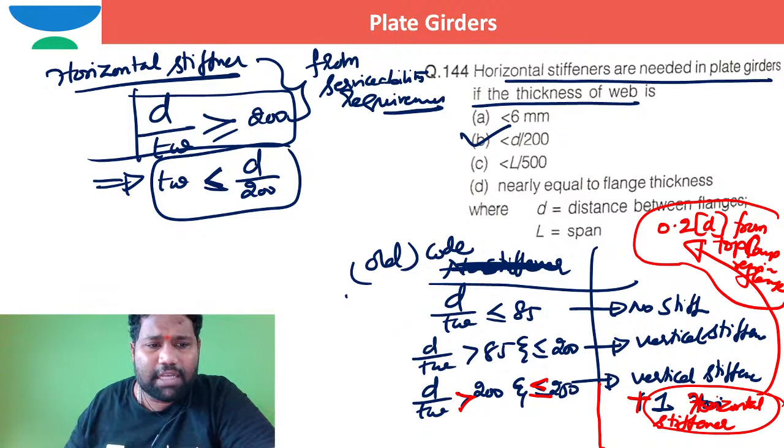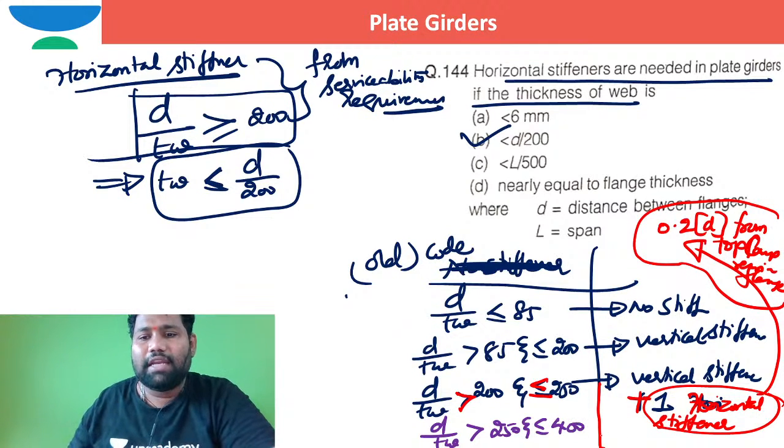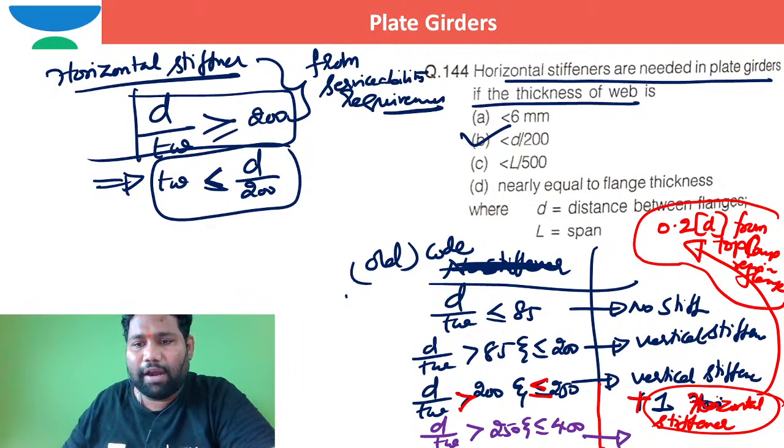And some people will say, sir, if I want to go for a second one, when D by TW is more than 250 and less than or equal to 400, in such a case, instead of one horizontal stiffener, I can go for a vertical stiffener plus a second horizontal stiffener also.